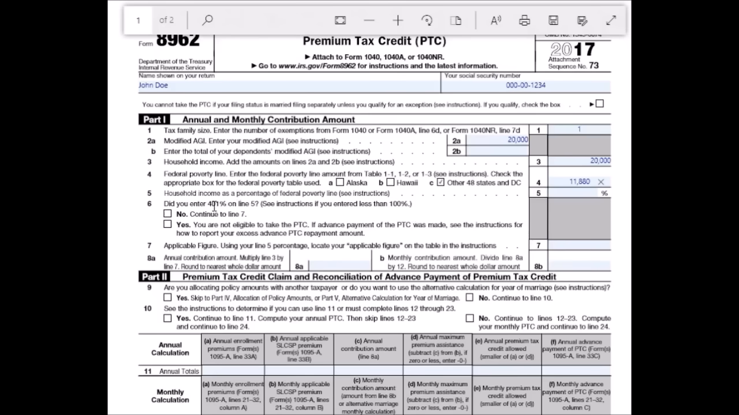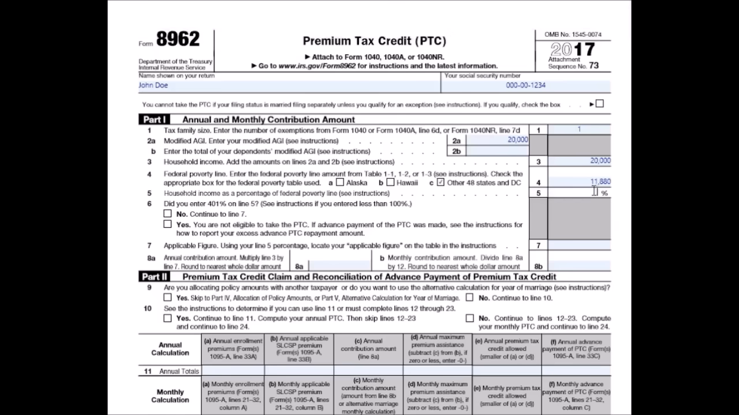And on our worksheet, it says household income as a percentage of federal poverty line. So that's going to be 168%. Did you enter 401% on line 4? See instructions if you entered less than 100%. We entered more than 100%. So our first check is going to be no, continue to line 7.